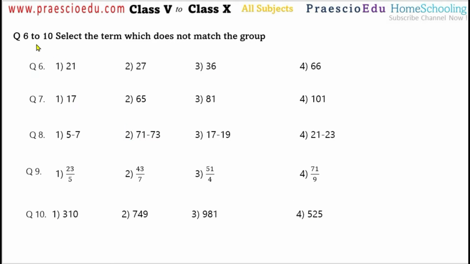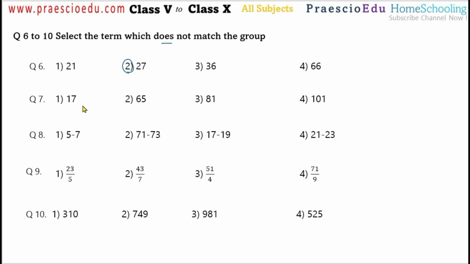Now question number 6 to 10, select the term which does not match the group. Now question number 6, 21, 27, 36 and 66. So in this one 27 is different because the others, means 21, 36 and 66, are all triangular numbers.